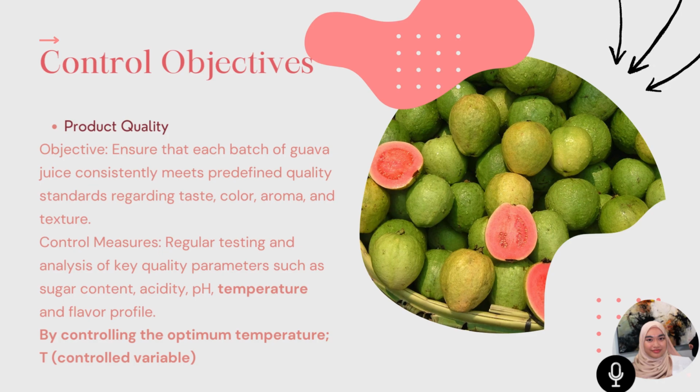By controlling the optimum temperature, which is our controlled variable, of 43 degrees Celsius required for the pectinase to activate, we can ensure that the enzyme treatment process is a success and ensure the product quality at the end.